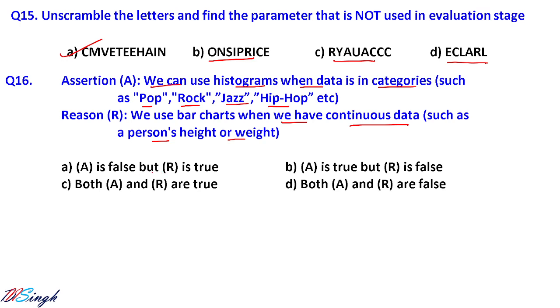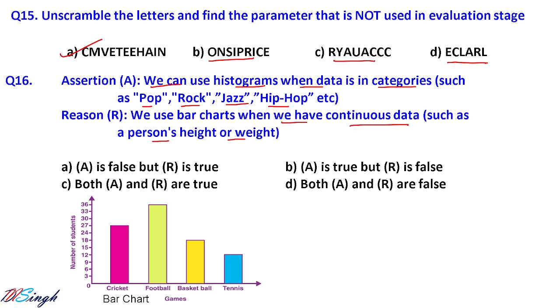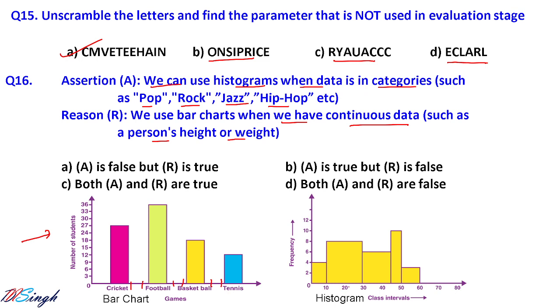Let us see first what is histogram and bar chart. So bar chart is used to represent data which are on regular intervals. That is not continuous data. You can see there is an interval gap in that data. Okay, so this is discrete data, not continuous data. But histogram is used to represent continuous data. Okay, so for that one, the reason will be false. R is false.